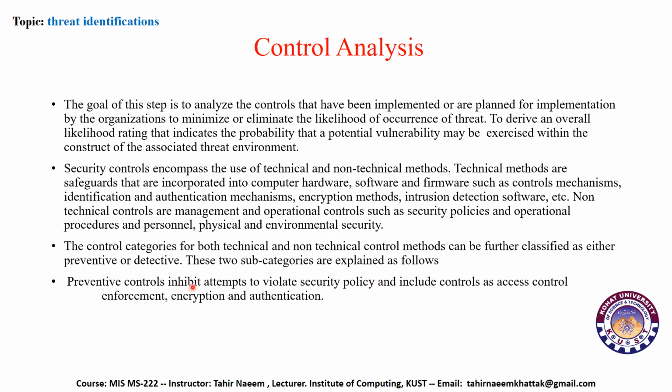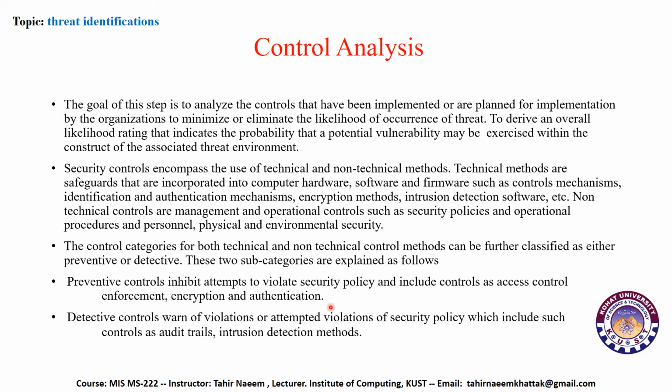Preventive controls inhibit attempts to violate security policy and include controls such as access control, enforcement, encryption and authentication. Detective controls warn of violations or attempted violations of security policy, and include such controls as audit trails and intrusion detection methods.